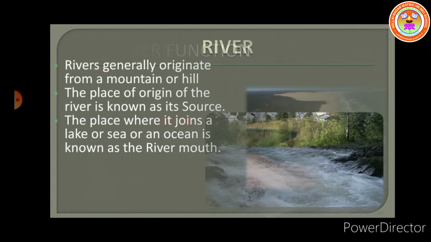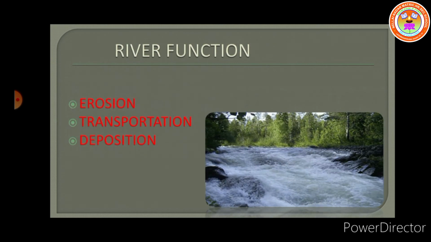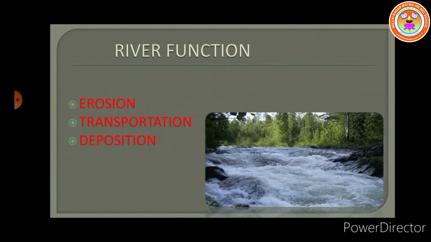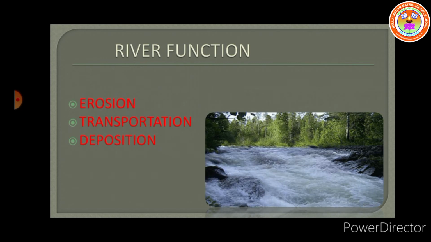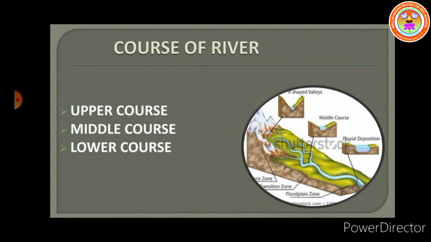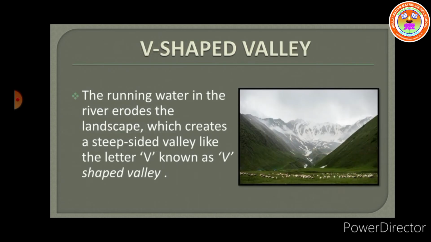River performs three functions. What are the functions? Erosion, transportation and deposition. These are the three functions of the river. Next we move on to the course of river. The course of river is divided into three. The course of river simply refers to the specific path, that is the way that river flows as it crosses the land. Upper course, middle course and lower course.